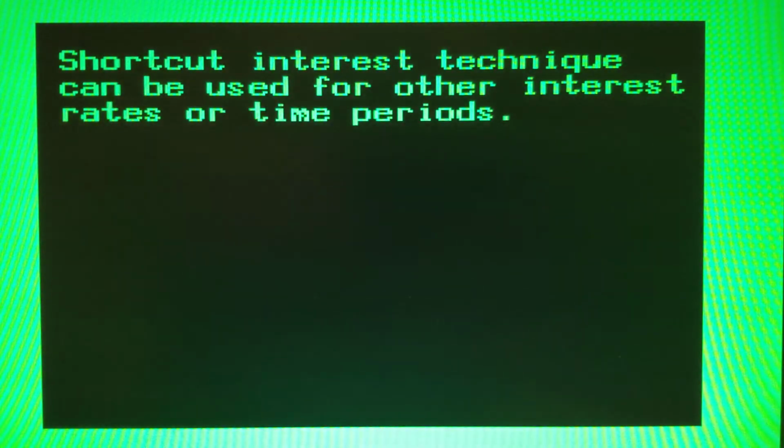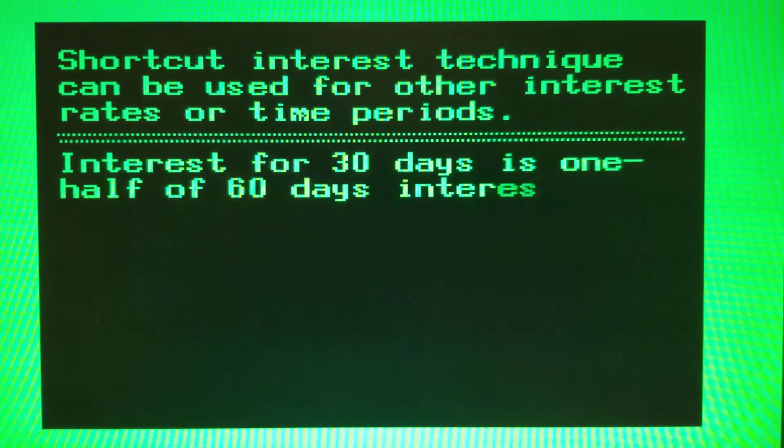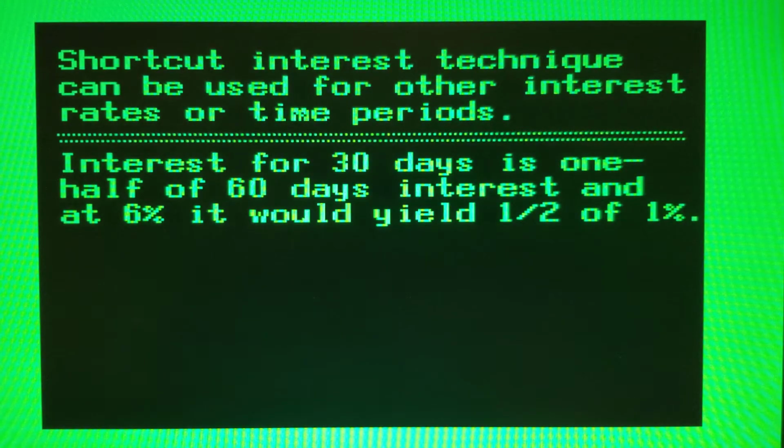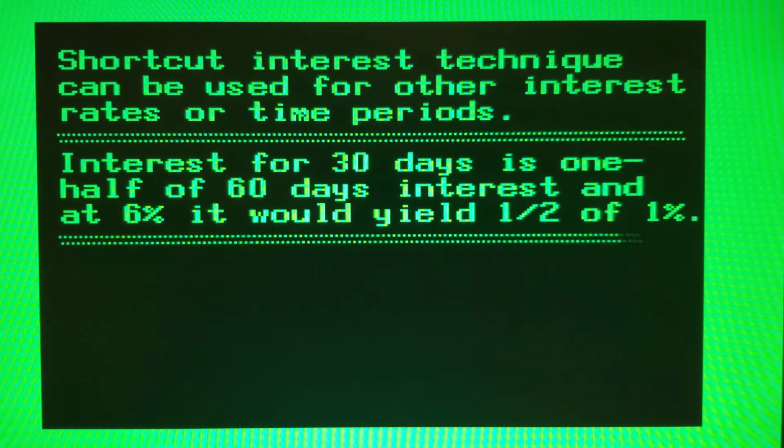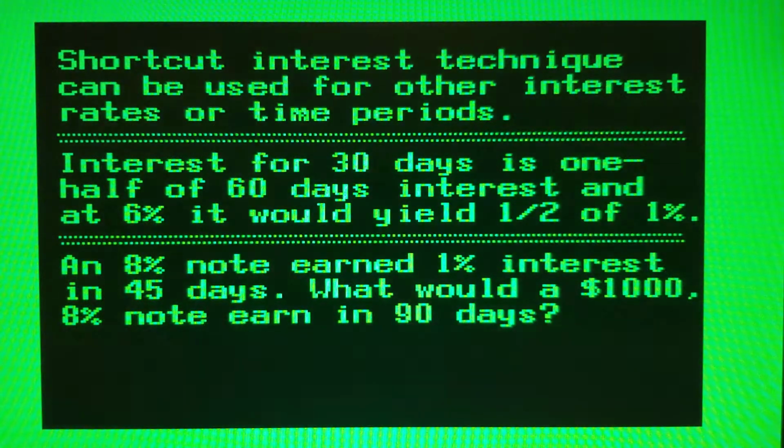The shortcut interest technique can be used for other interest rates or time periods. For example, interest for 30 days is 1/2 of 60 days interest, and at 6% it would yield 1/2 of 1%. If an 8% note earns 1% interest in 45 days, what would a $1,000 8% note earn in 90 days?